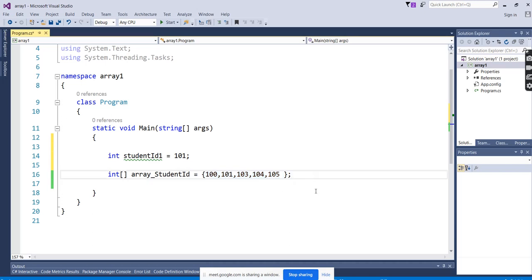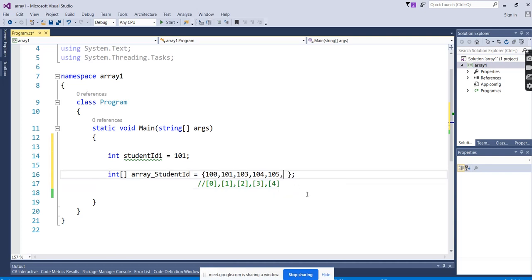How are they going to be stored? In sequential order. In the array memory location, 100 is going to be stored at index 0. 101 is going to be stored in the first position, 102 in the second position, 103 in the third position, and this in the fourth position. The size is 5. 5 minus 1 is 4. 4 is the upper bound. What is the lower bound? The lower bound is 0. In this way, it is going to be said.